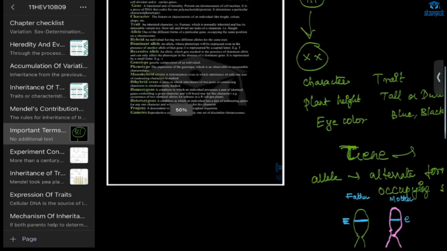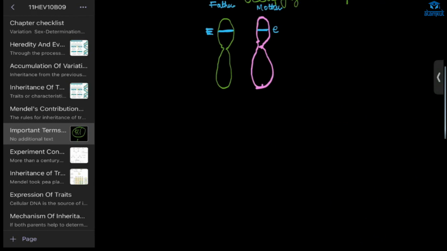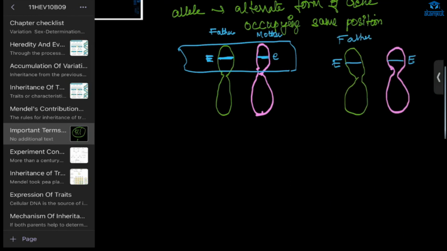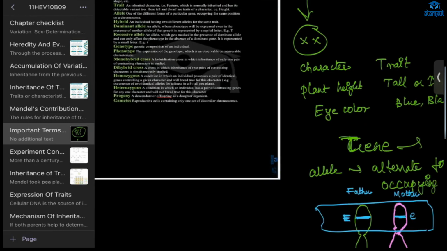Now hybrid. What is hybrid? Here this is hybrid because we are getting alternate forms, different forms of the allele, capital E and small e. This is hybrid. If it is like this, this is not hybrid, because we are getting the same allele from both the parents.